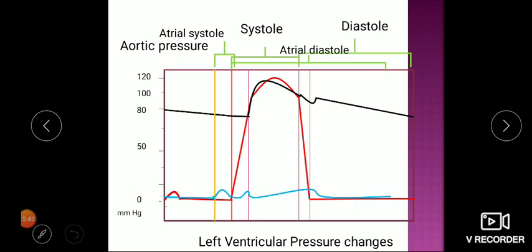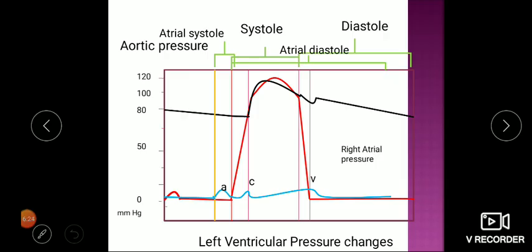After that, when the ventricle is contracting as a closed chamber, the ventricle will press the AV valves, so they will bulge back into the atria. This will create again a rise in pressure in the atria. So this second wave is created in the atria. After that, due to continuous accumulation of blood in the atria, there is again a rise in pressure. So these three peaks we are getting in right atrial pressure. First is called A, it is due to atrial systole. C is due to bulging of AV valves back into the atria during the isovolumetric contraction phase of the ventricle.